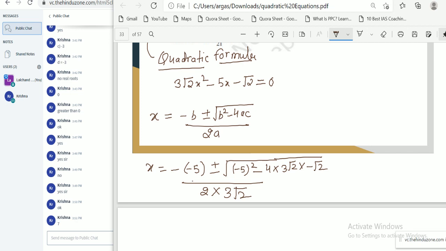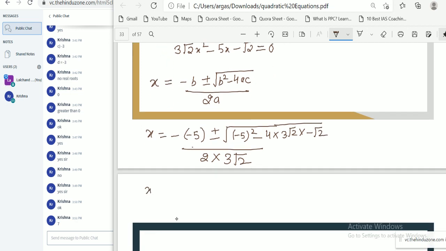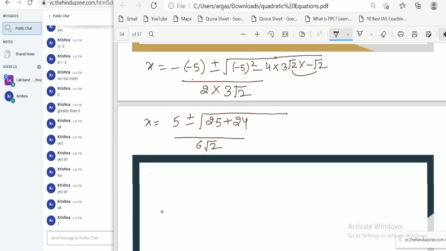Okay, if we simplify further, then x equal to, this is plus 5 plus minus, this is 25, this is 24. Okay, this is 6 root 2. Okay, so x equal to plus minus, this is root 49 by 6 root 2.